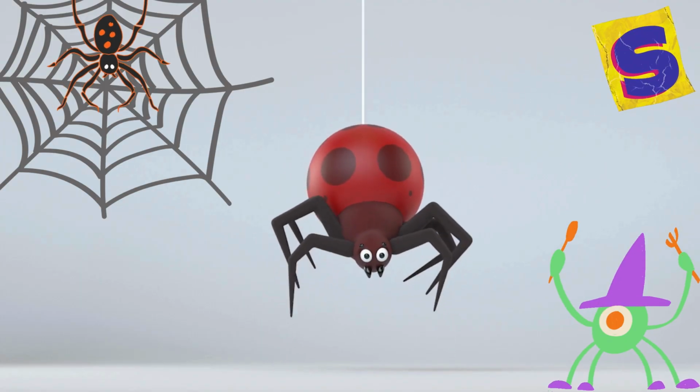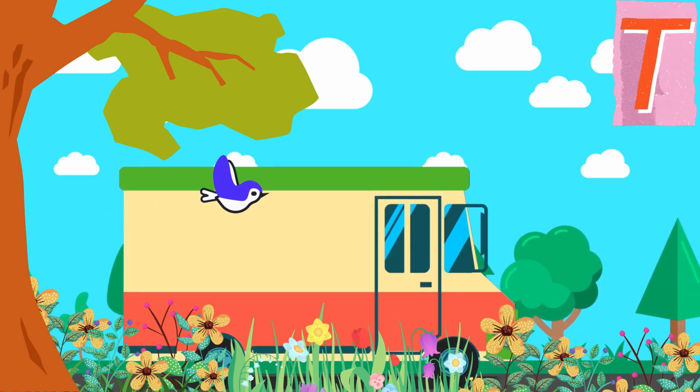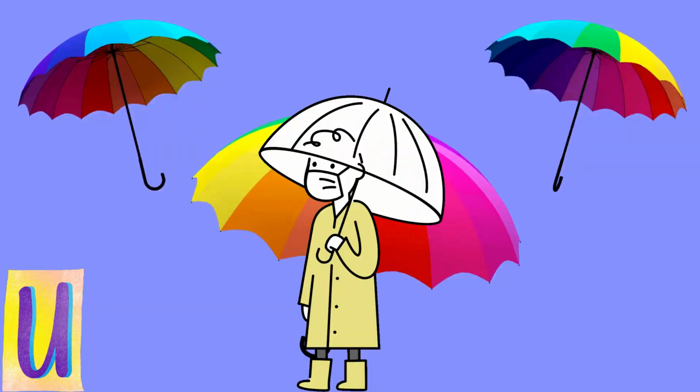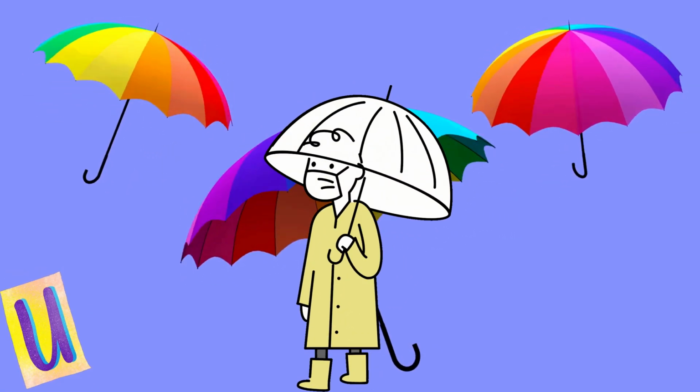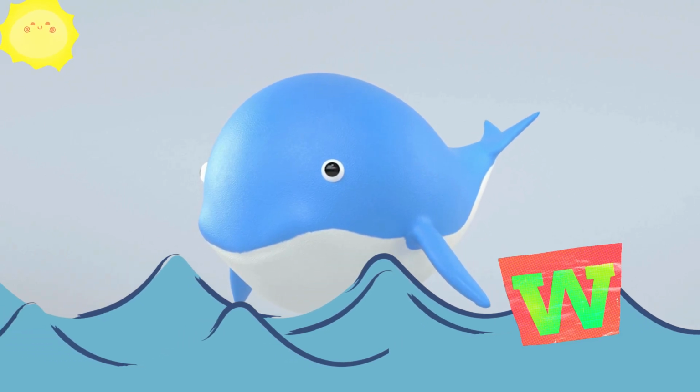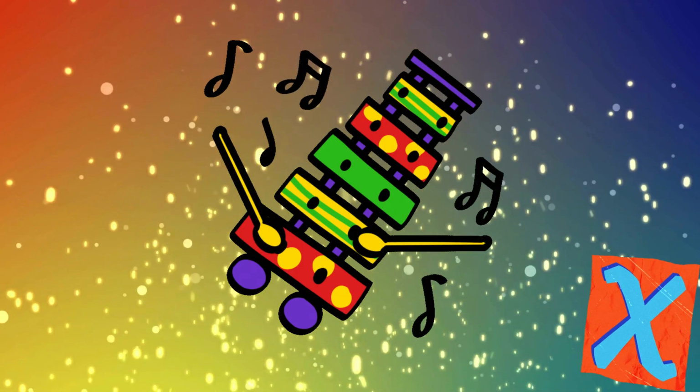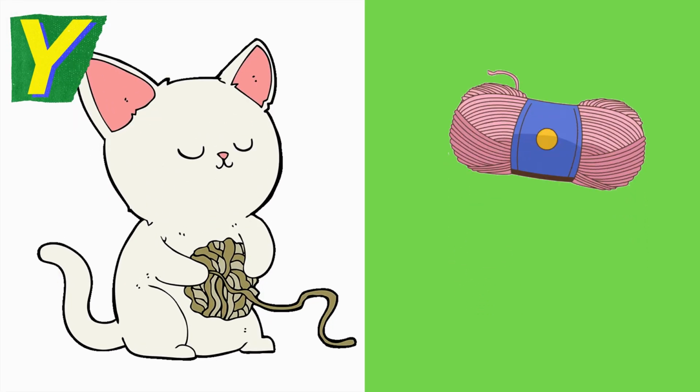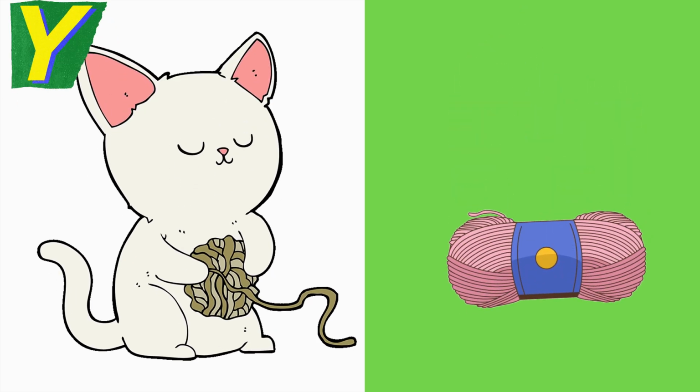S is for spider. T is for truck. U is for umbrella. V is for violin. W is for whale. X is for xylophone. Y is for yarn. Z is for zoo.